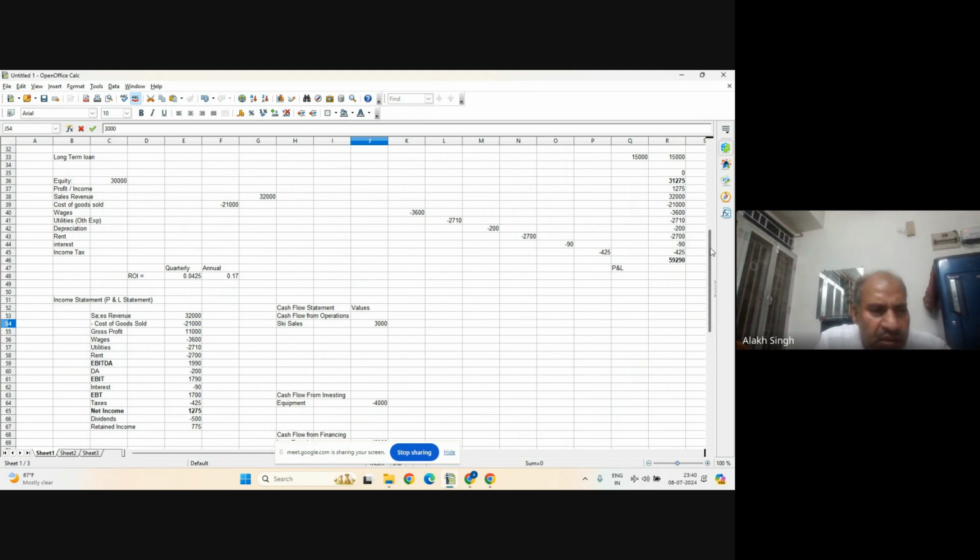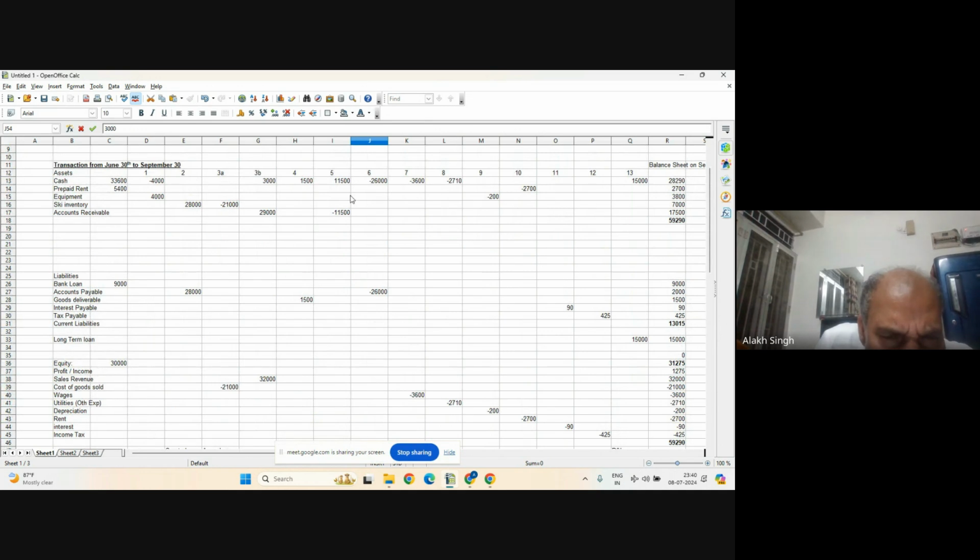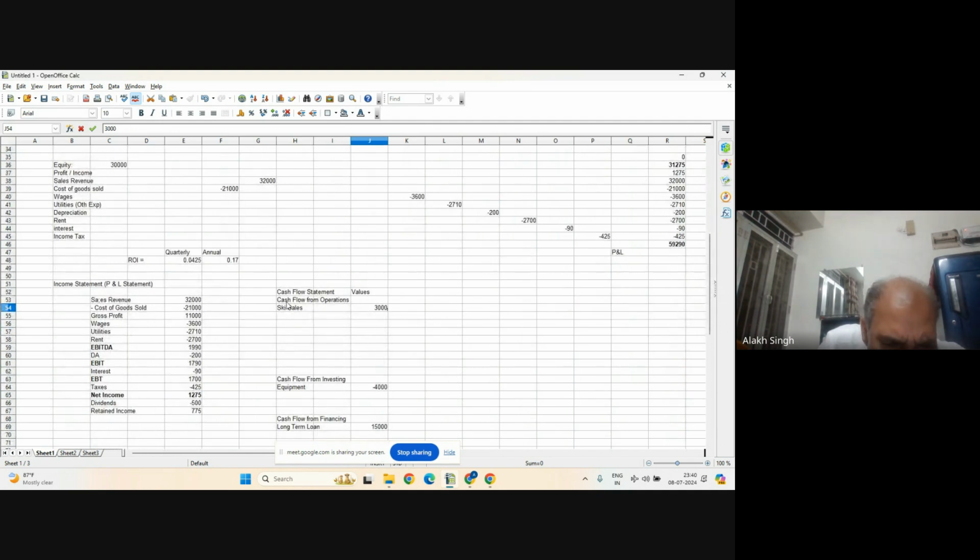Then what is the next one? How did this come? 1,500 came from a deposit. It was in the liability part, prepaid goods deliverable. So this came from goods deliverable or prepaid goods.